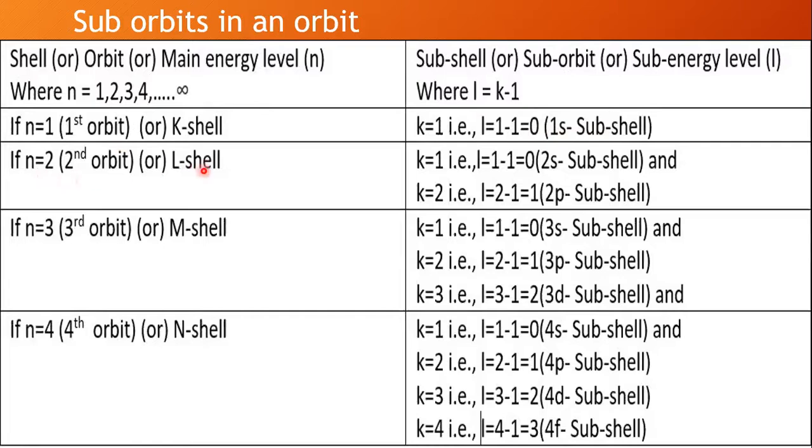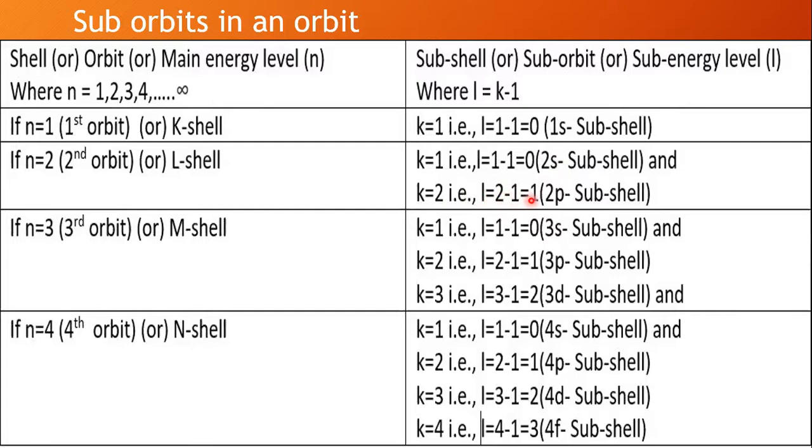Next, if you take the second orbit, n equals 2, that is the L shell, how many k values will be possible? There will be 2 k values. So k value 1 is possible here, and also k value 2 is possible. When k value is 1, we can take the same thing. When L equals 0, it is S. As S is present in the second orbit, it is called 2s subshell. And when k is 2 here, the L value will be k minus 1, so 2 minus 1, that equals 1.